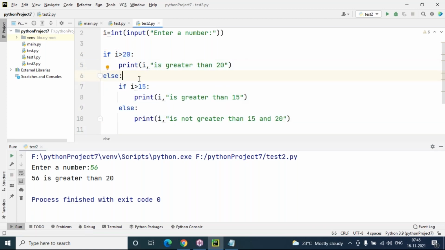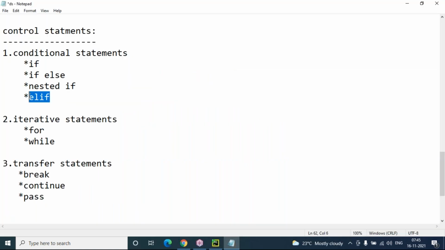This is nested if. Inside the if or else block, when we include one more if else, that is called nested if. It is used to test multiple conditions. It's very simple, it's not a big deal. And there is the elif keyword. Yes, elif is also used for nested if only. So why elif is required, I will tell you. In what case we use it generally, I will tell you here.